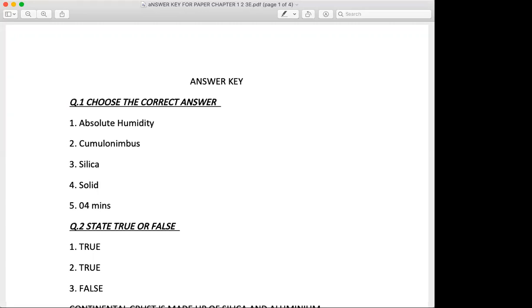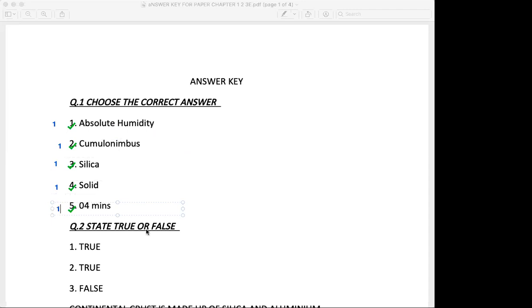The difference between the local time of any two consecutive longitude is dash. Answer is 4 minutes. So students, it's very simple. For each of the correct answers, you will get 1 mark. So 1 for first, 1 for second, 1 for the third, 1 for the fourth, and 1 for the fifth. That's the way you will give 5 marks to yourself.